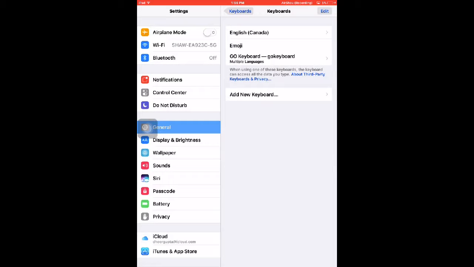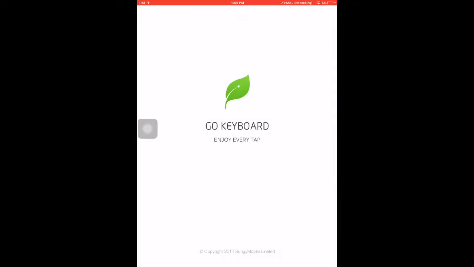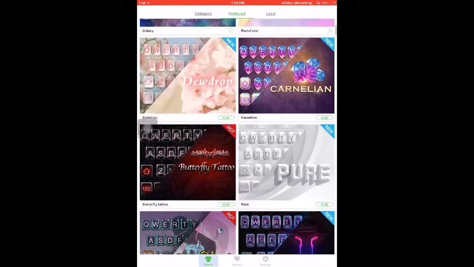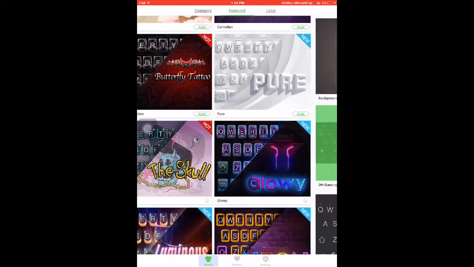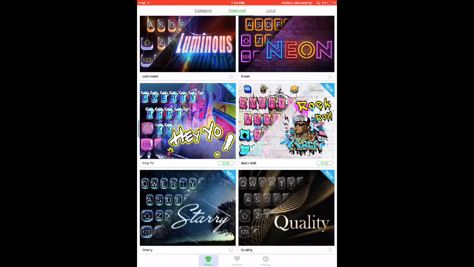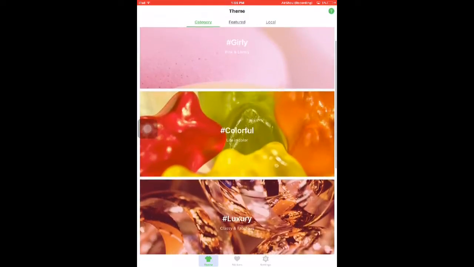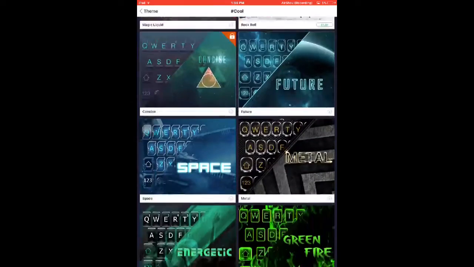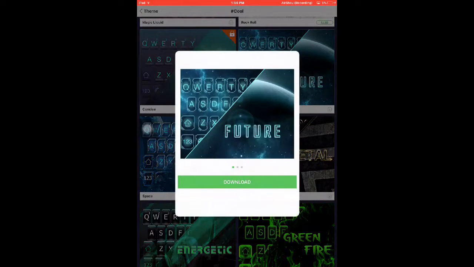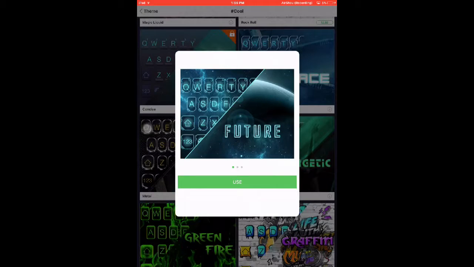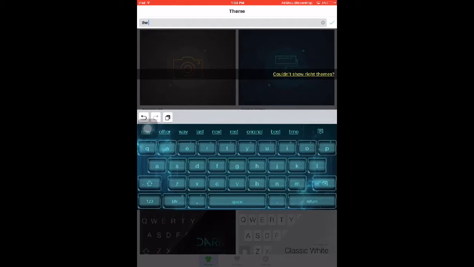And then after, you just go on to Go Keyboard again. I'm just going to go on to categories, because there's a bunch of categories too. I guess I'll just pick Future. What you want to do is download, and then it's going to take you to the settings, what I just did before. After, you want to press use, and then you can do everything you want with it.